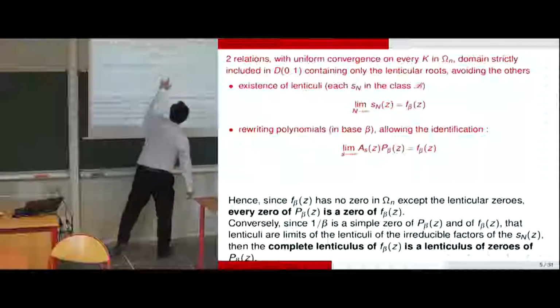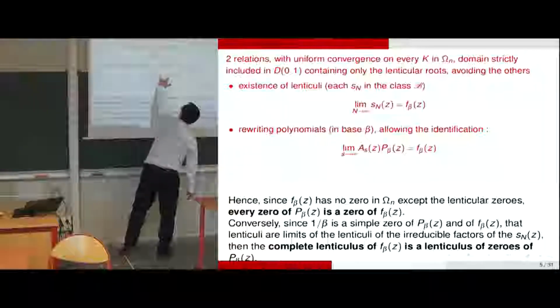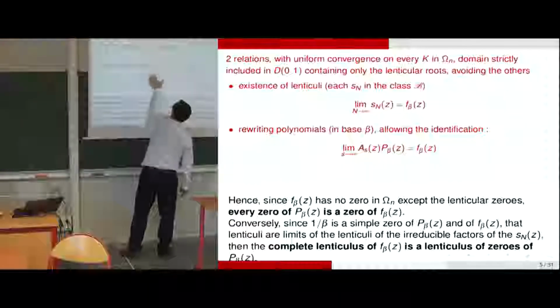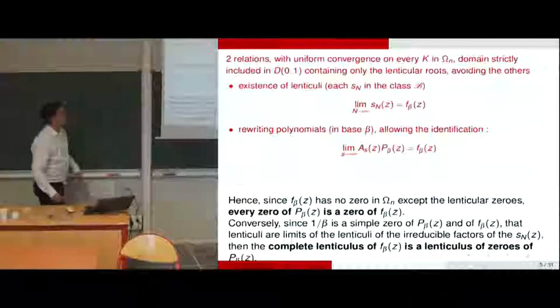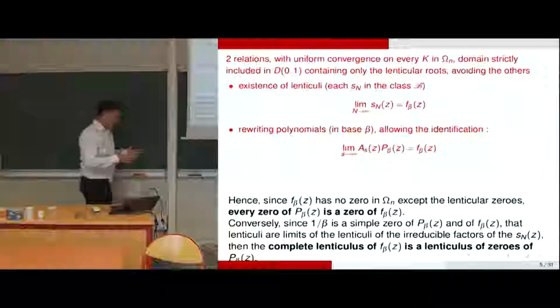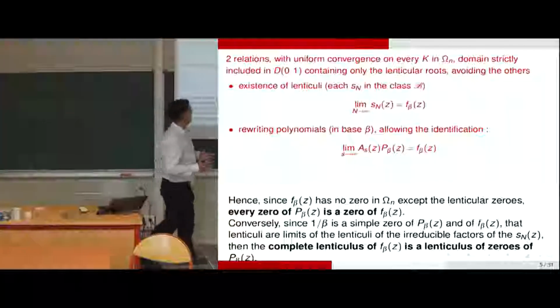And because the minimal polynomial is always there, and the very structure of the polynomial sections Sn, we know that the lenticuli arise as a block.